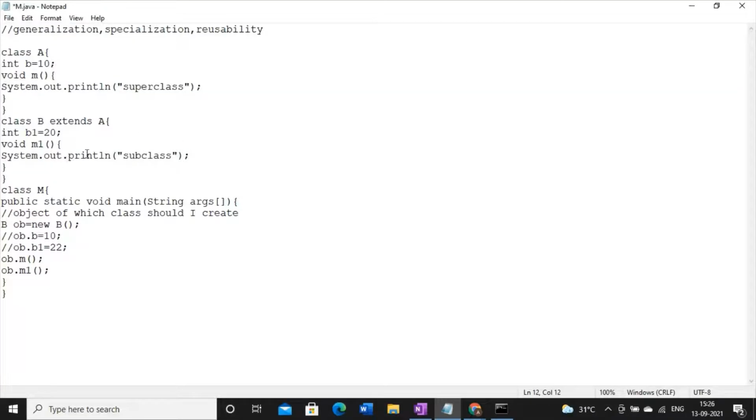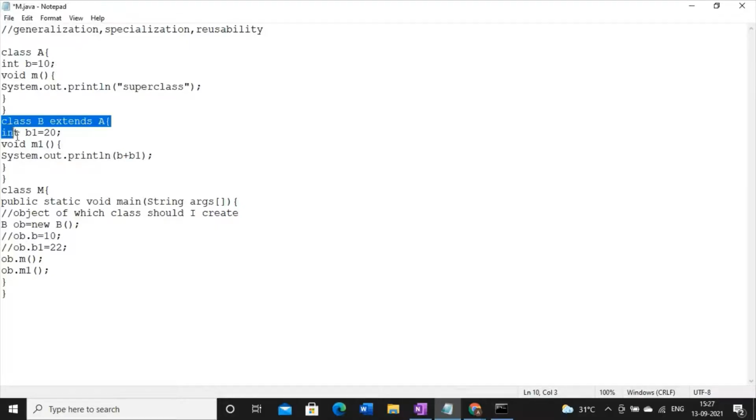Inside this method M1, I will just write B plus B1. Why am I doing this? This B is already defined in class A, but here the variable B is not defined. Without defining the variable B, I am just writing the variable B.